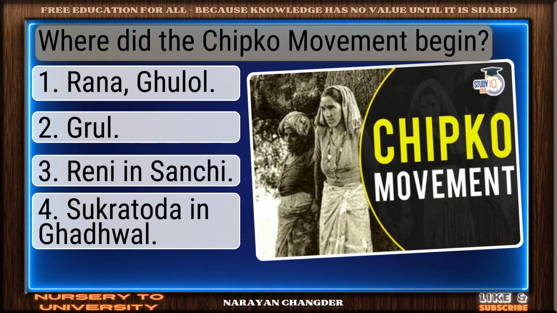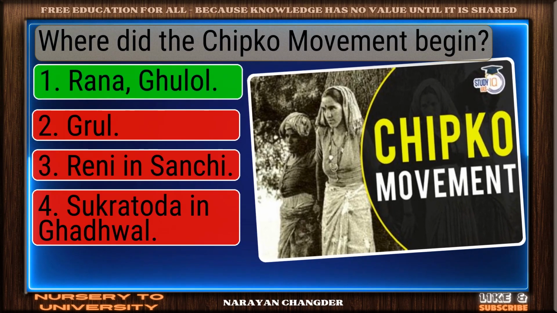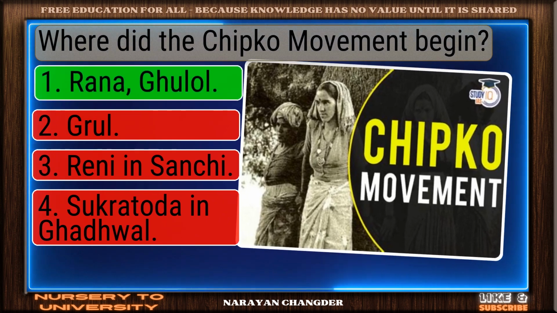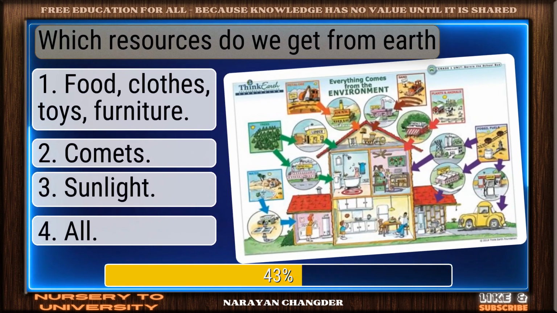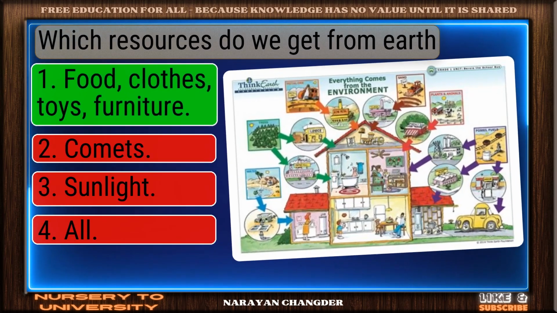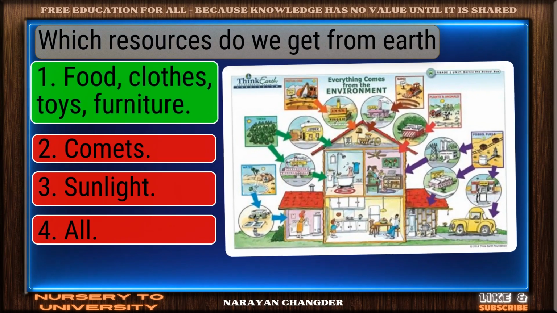Where did the Chipko movement begin? Smart pick. Rana Gulal is correct. Which resources do we get from Earth? Perfect. Food, clothes, toys, furniture is the one.